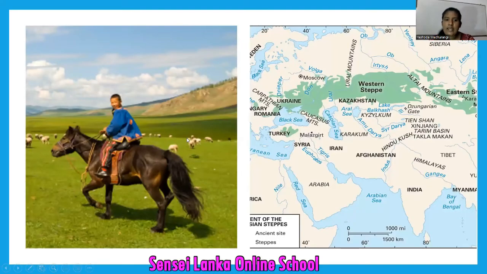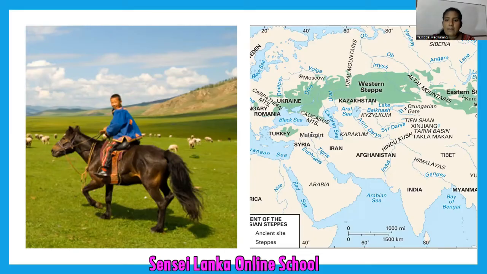Yes. Now look at this picture. What can you see in the picture? A horse is there. Some sheep are there. It is a grassland. So what are these grasslands? Steppes. Can you remember the name steppes? I told you earlier.